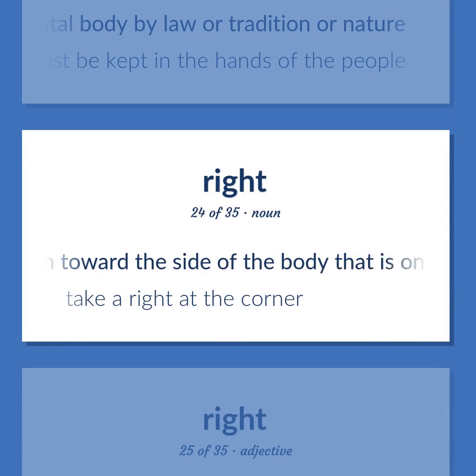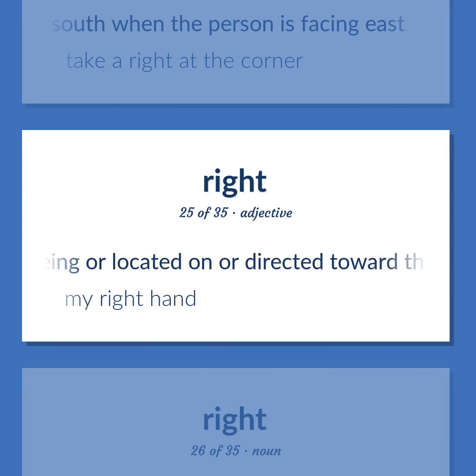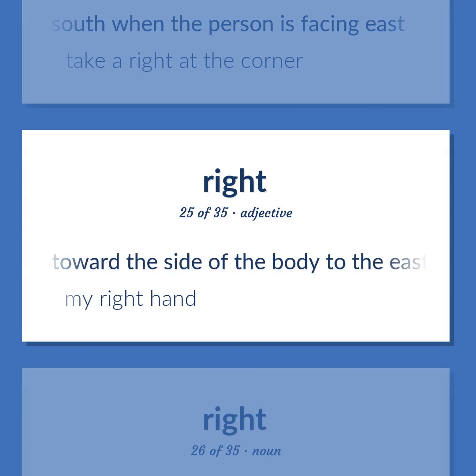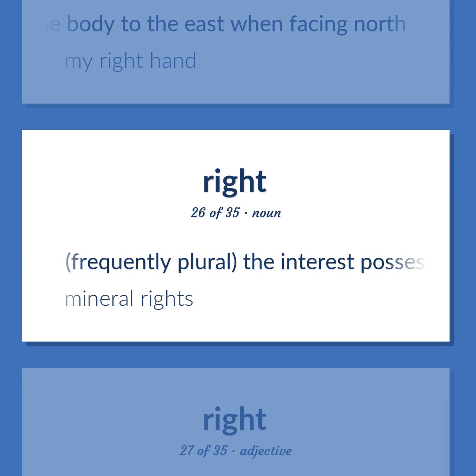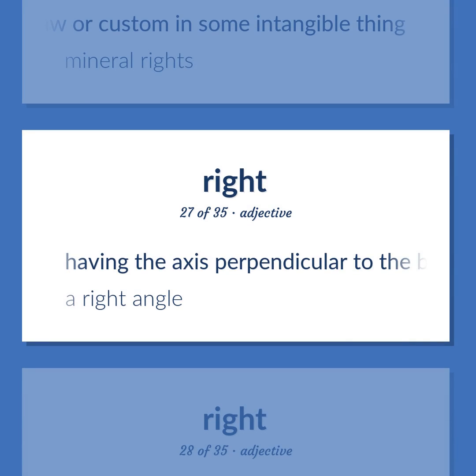A turn toward the side of the body that is on the south when the person is facing east. Take a right at the corner. Being or located on or directed toward the side of the body to the east when facing north. My right hand. Frequently plural, the interest possessed by law or custom in some intangible thing. Mineral rights. Having the axis perpendicular to the base. A right angle.